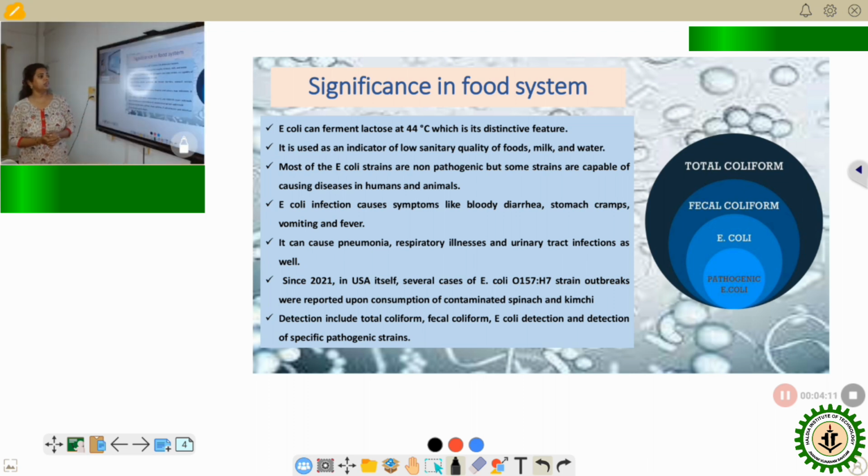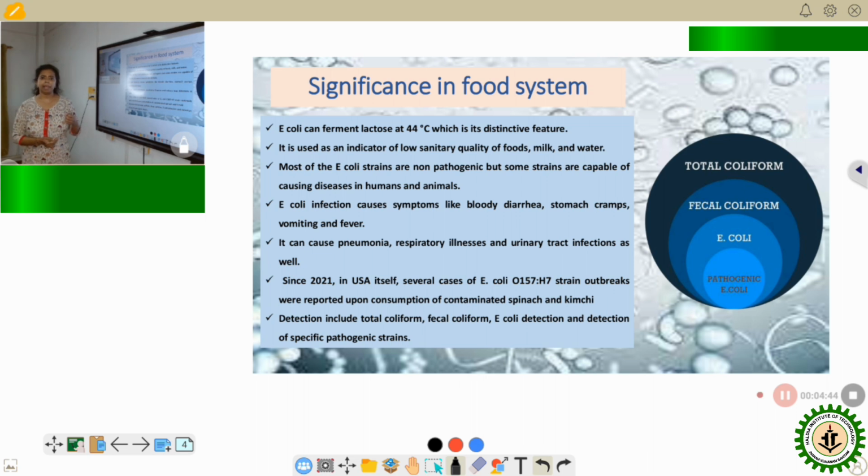Initially, this particular organism was not taken very seriously, but since 2021 there were severe reported cases of foodborne outbreaks in the US. In 2021 many people got this illness through consumption of contaminated spinach, from which the virulent E. coli strain O157:H7 was isolated.